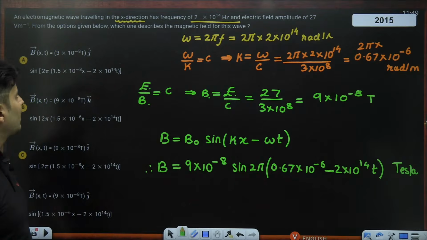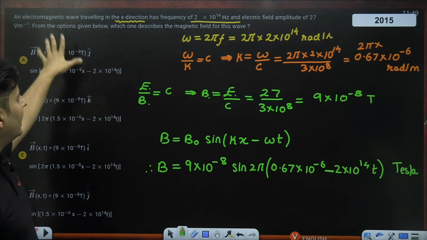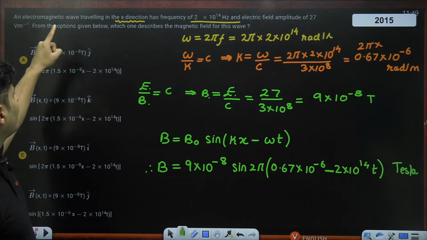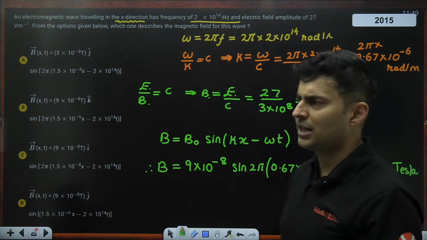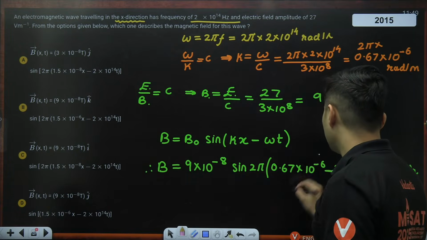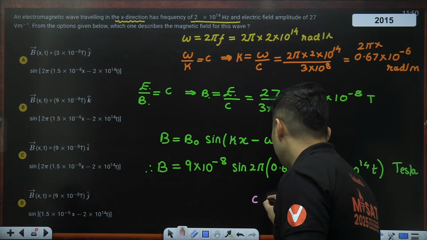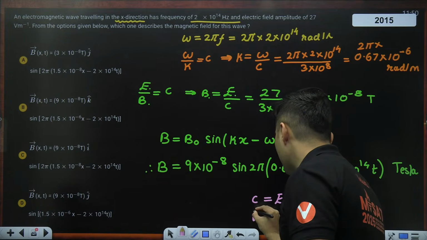If you ask me the direction of this wave, one thing is that it will not be I cap for sure, but the electric field amplitude is not given direction wise. So there is only one possibility now. Think like this. The direction of propagation is E cross B, right? This is I cap.